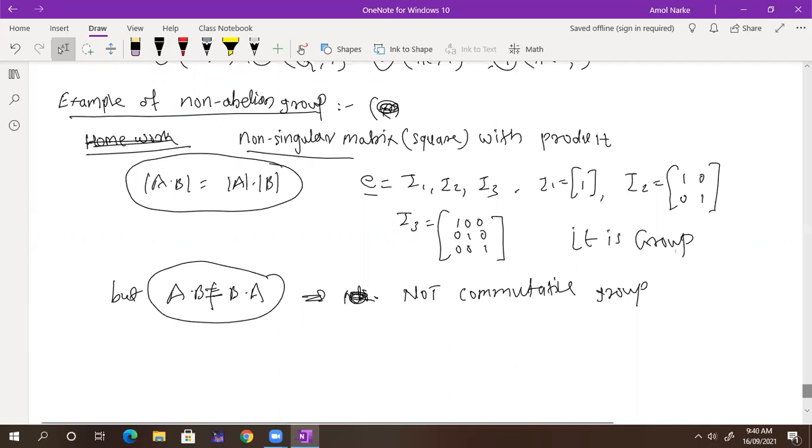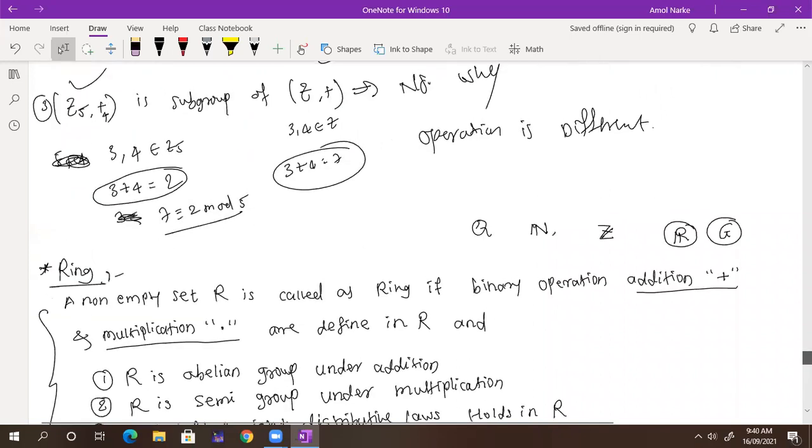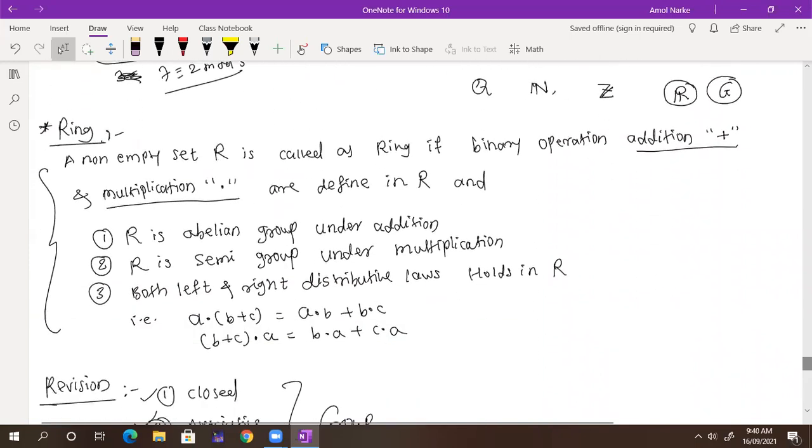Now we revise the definition of a ring. A non-empty set R is said to be a ring if we have two binary operations, one called addition and one called multiplication, and R is an abelian group under addition, R is a semigroup under multiplication, and both left and right distributive laws hold in that set R. If these three properties are satisfied, then we say that R is a ring with binary operations plus and dot.